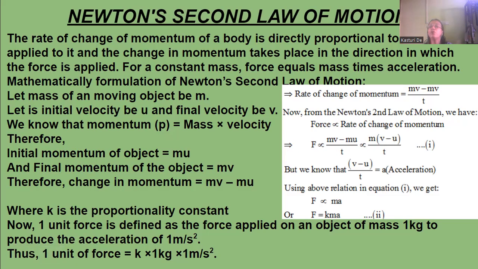So 1 unit force will be equal to k into 1 kg into 1 meter per second square.